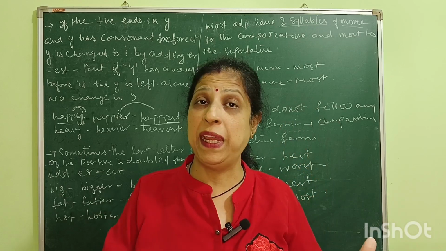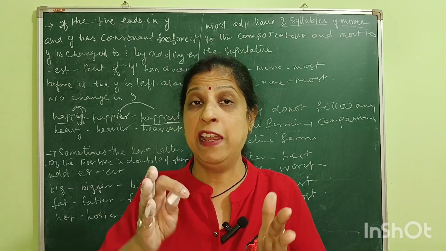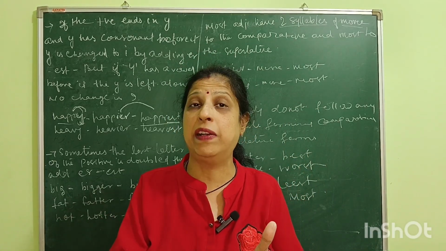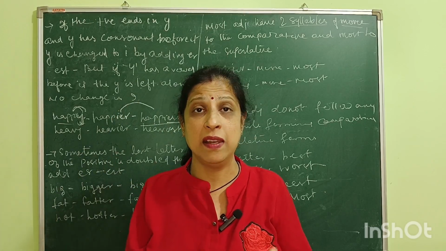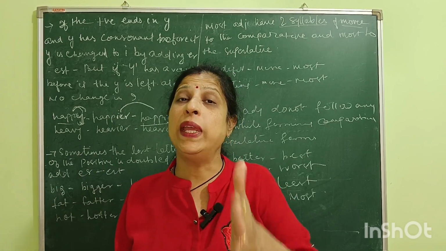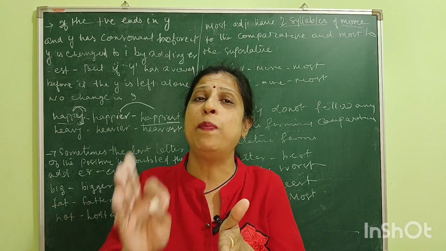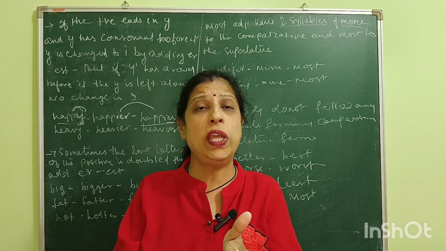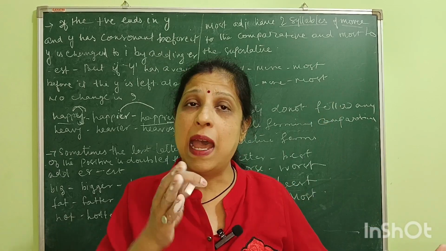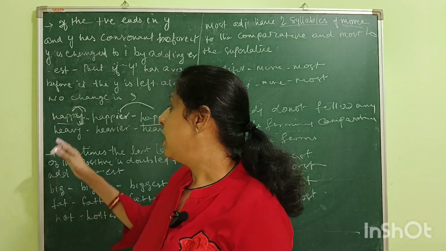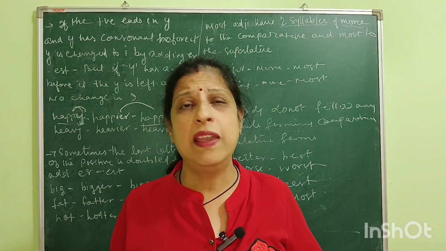So it will be happy, happier, and to change that comparative degree to the superlative, we add EST to the alphabet I. So it will become happy, happier, happiest; heavy, heavier, heaviest.